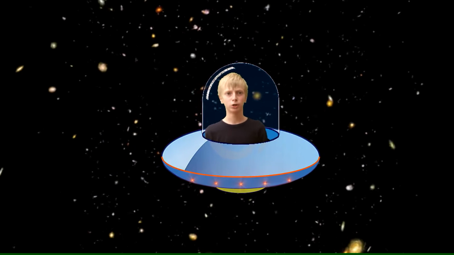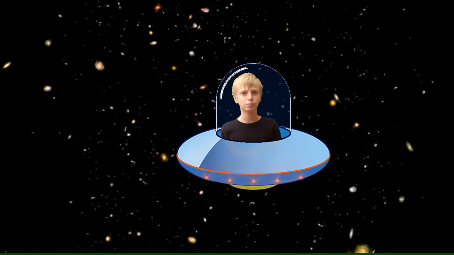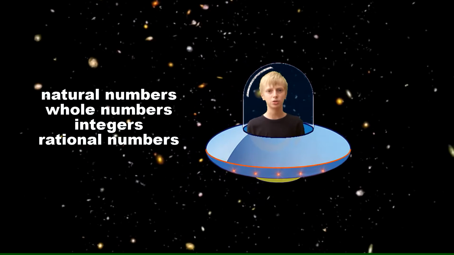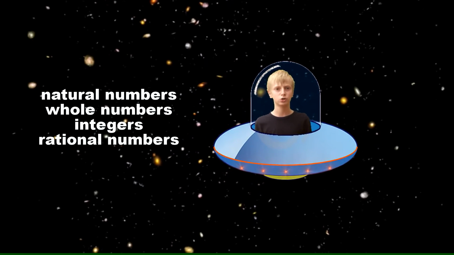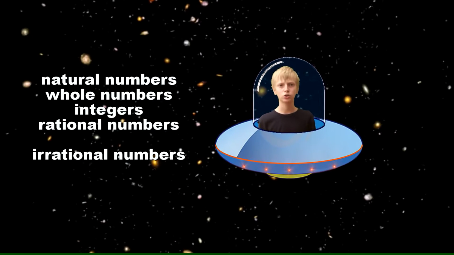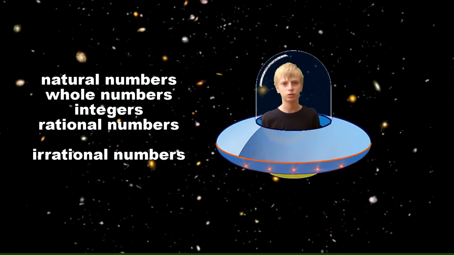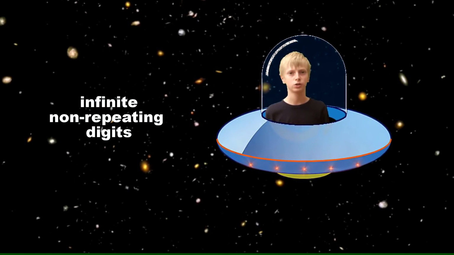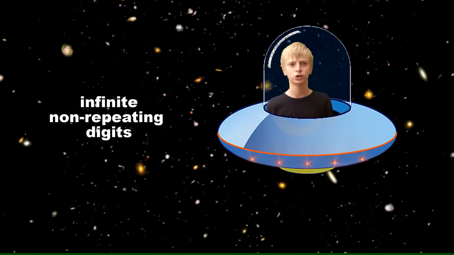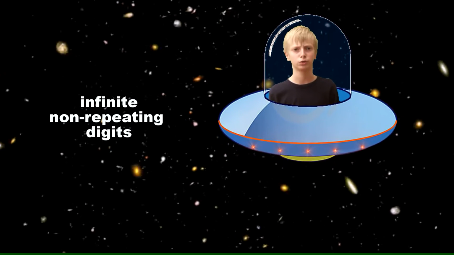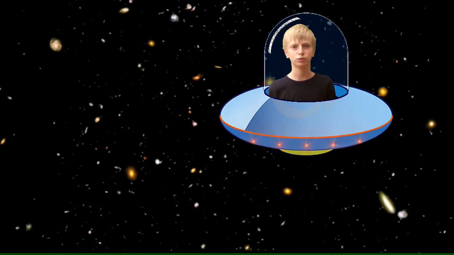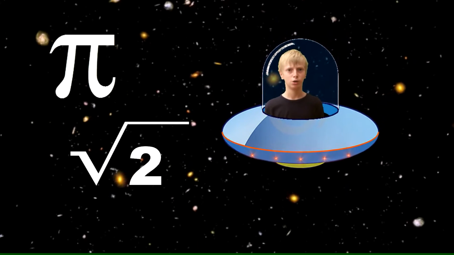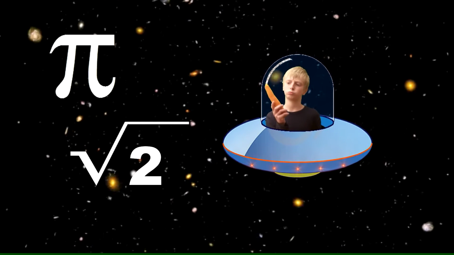What about real numbers? The real numbers are all the numbers on the real number line. These are the natural numbers, the whole numbers, the integers, and the rational numbers. But they also include the irrational numbers. Irrational numbers cannot be expressed as a ratio of two integers. They have an infinite amount of digits that are non-recurring. Examples of irrational numbers are pi, not this pi, or the square root of 2.